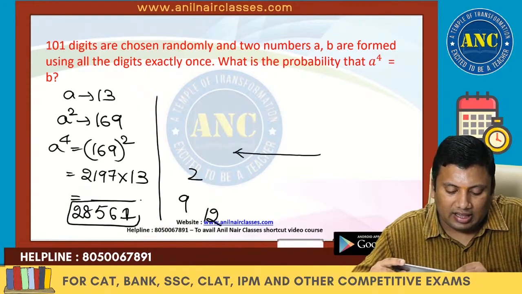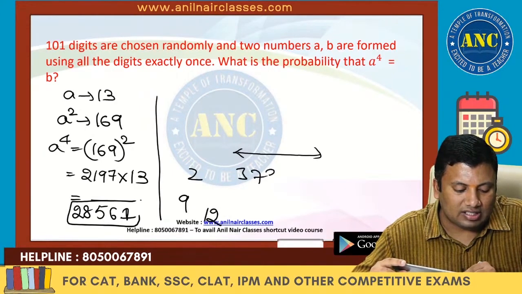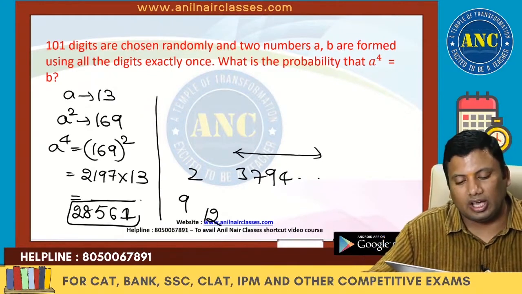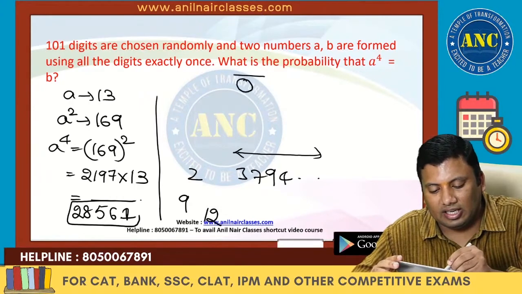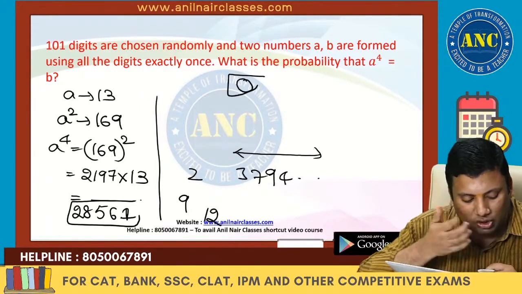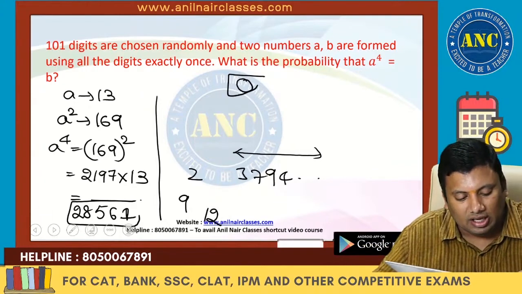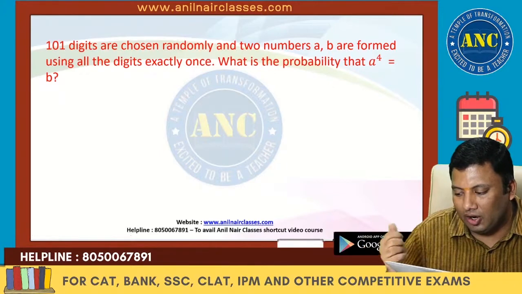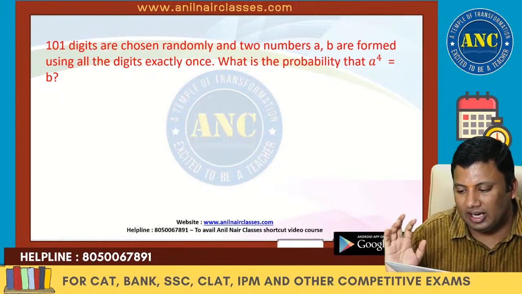If I take another number combination of 3, 7, 9, 4, will these both be equal? These both cannot be equal. So the answer is nothing but big 0. You can take your own numbers and try to check it out. Right? a power 4 cannot be equivalent to b. I hope it is clear, right?